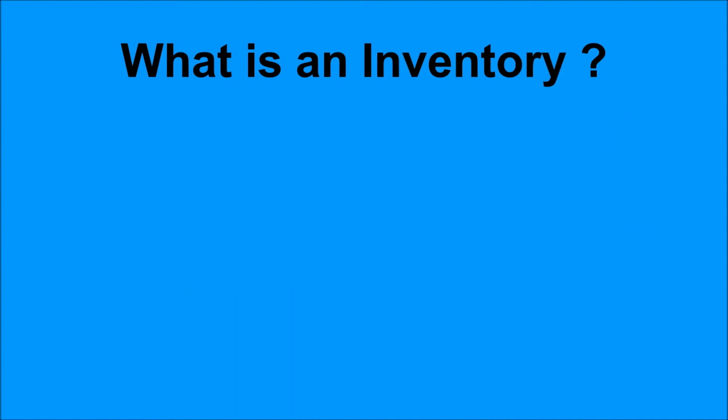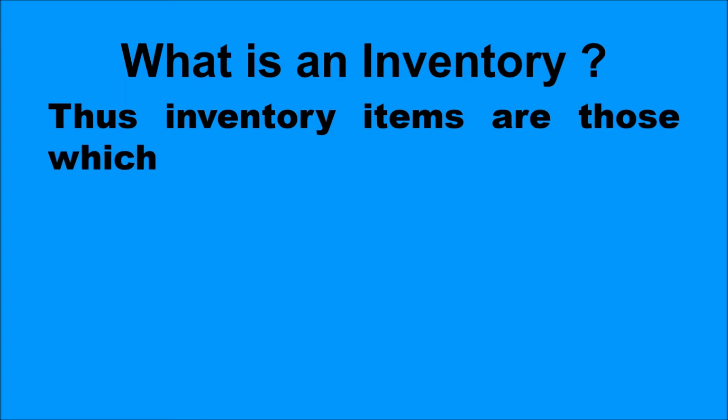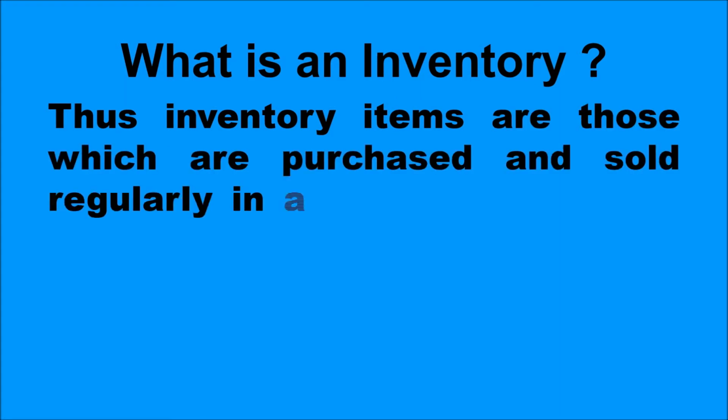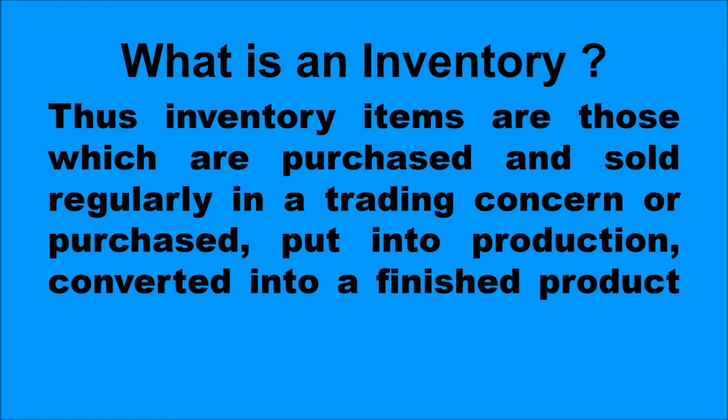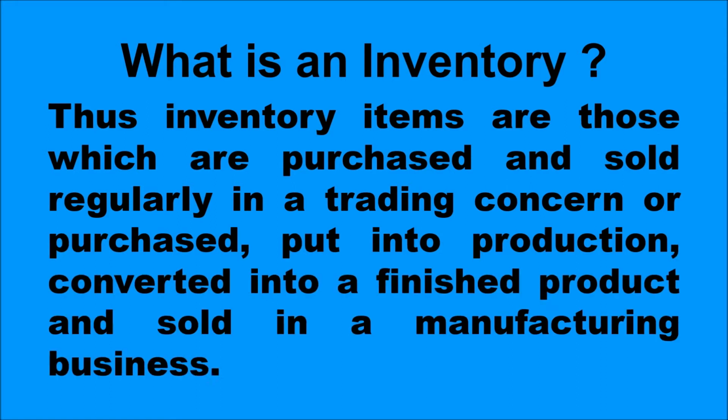Thus, we can say that inventory items are those which are purchased and sold regularly in a trading concern, or purchased, put into production, converted into a finished product and sold in a manufacturing business.